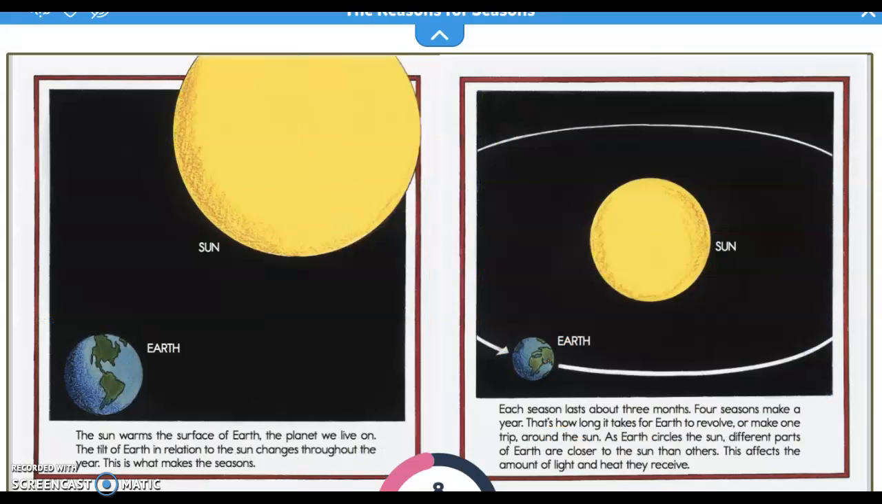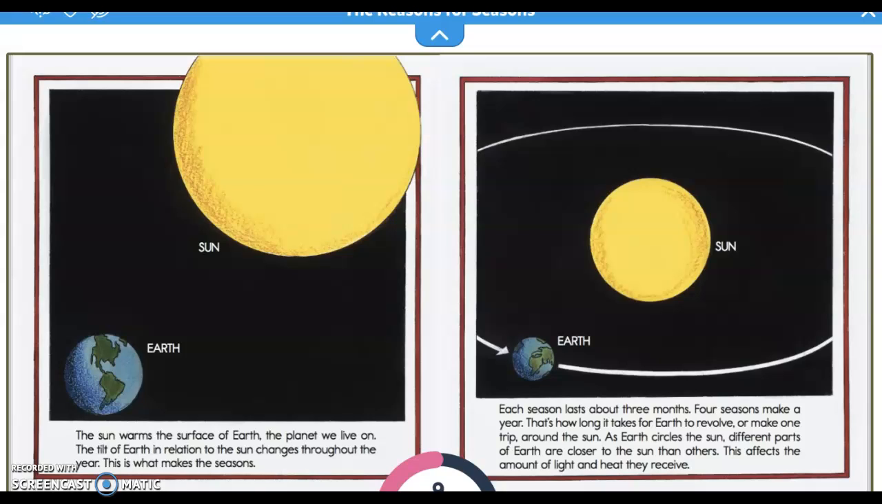The sun warms the surface of Earth, the planet we live on. The tilt of Earth in relation to the sun changes throughout the year. This is what makes the seasons. Each season lasts about 3 months. 4 seasons make a year. That's how long it takes for Earth to revolve or make one trip around the sun.